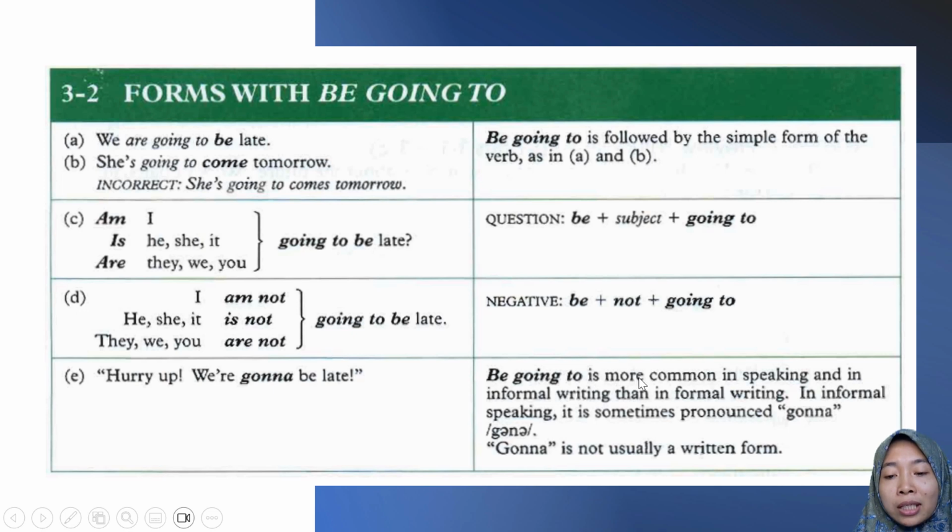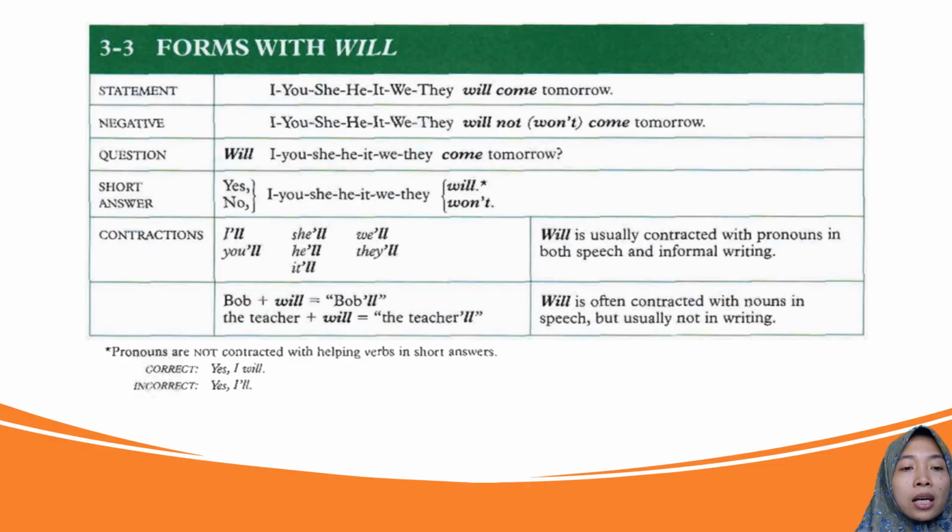Be going to is more common in speaking and in informal writing than in formal writing. So be going to is more informal. In informal speaking, it is sometimes pronounced gonna. Gonna is not usually in a written form. Hurry up, we're gonna be late. Gonna substitutes going to.